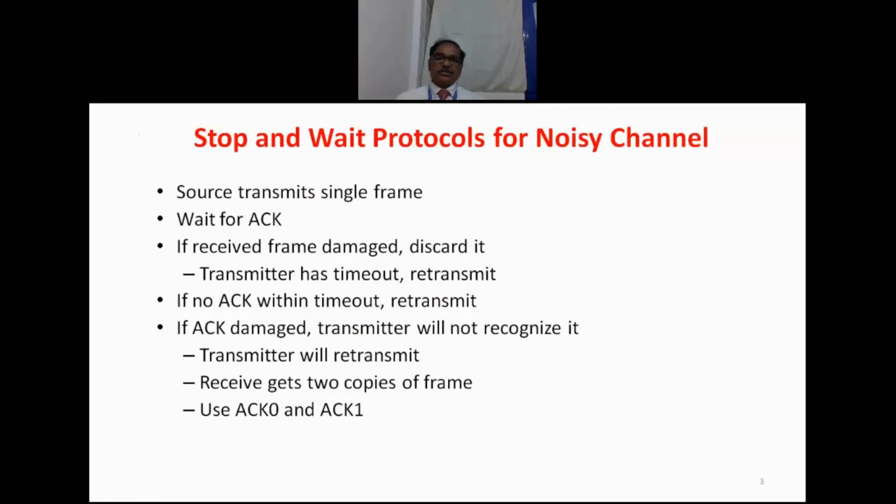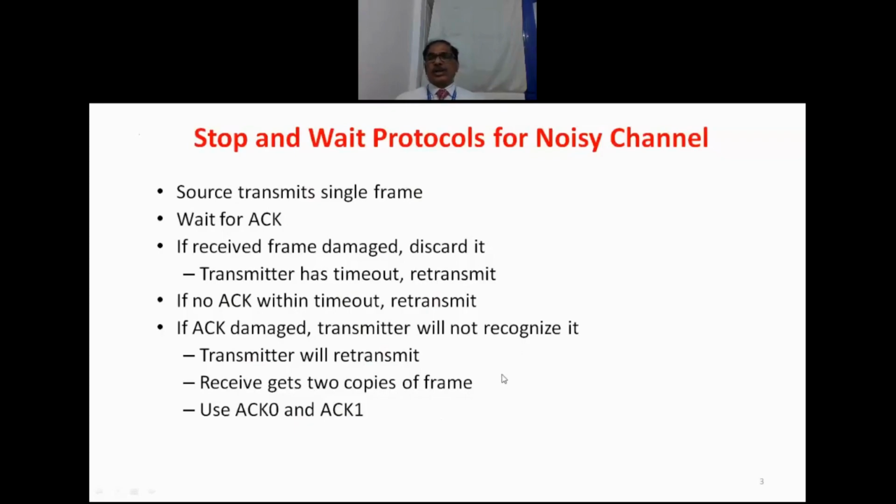Earlier, one copy was received and processed, handed over to the network layer, and responded to with the feedback, that is, the acknowledgement. But due to damage of the acknowledgement or late arrival of the acknowledgement, the sender has retransmitted. So the second time also, the receiver has received the same information. Now the receiver can identify that it is a duplicate with the help of sequence numbers and acknowledgement numbers.